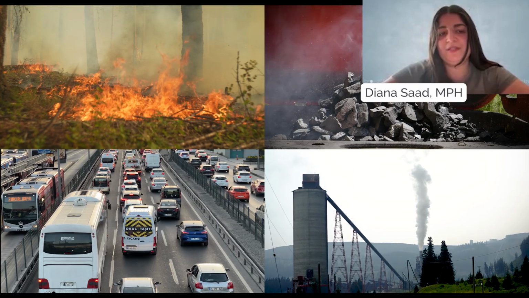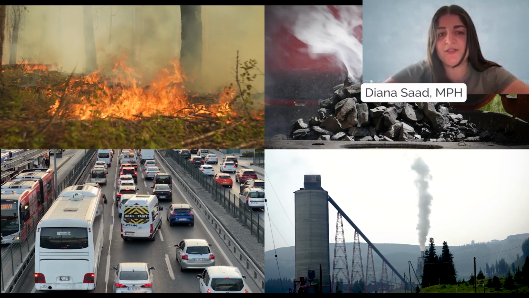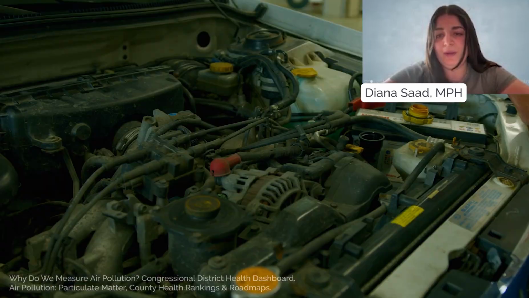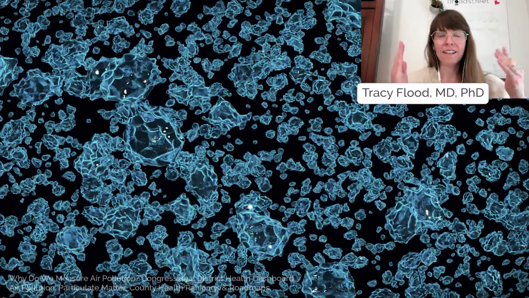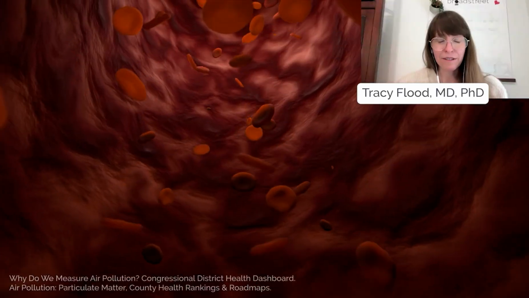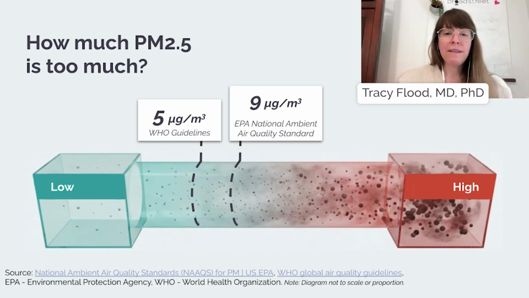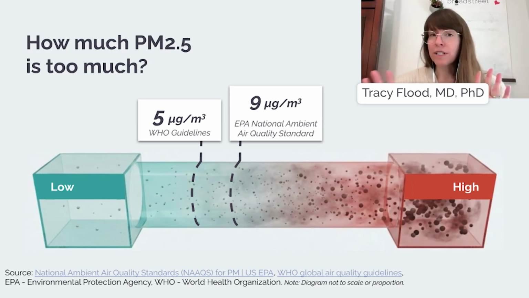PM2.5 is produced by sources such as wildfires, vehicle exhaust, and power plants that burn coal, oil, or natural gas. Because it is so small, it hangs in the air, goes deep in the lungs, and can even enter the bloodstream. The World Health Organization has set 5 micrograms per cubic meter as the concentration goal. At the moment, the EPA health-based primary threshold is 9 micrograms per cubic meter. Different organizations have set different health-based thresholds.